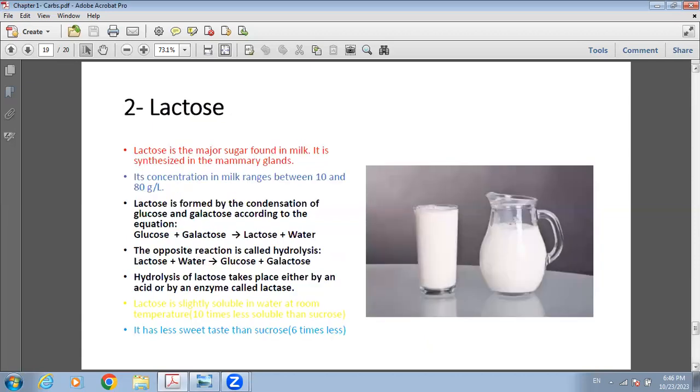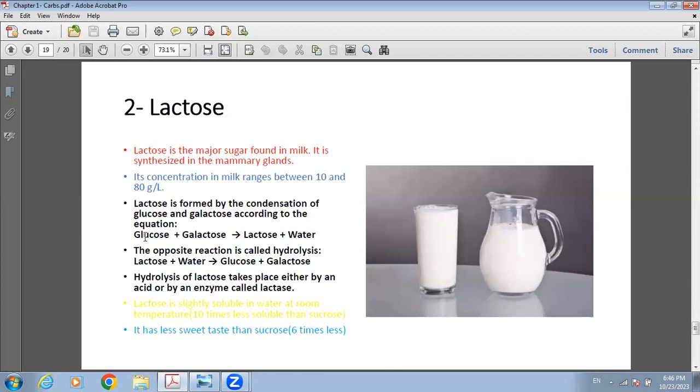The second most important oligosaccharide is lactose, which is the milk sugar. It's synthesized in the mammary glands of mammals. Its concentration in milk ranges between 10 to 80 grams per liter. Lactose is formed by the condensation of glucose and galactose.